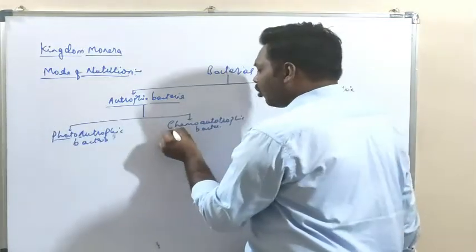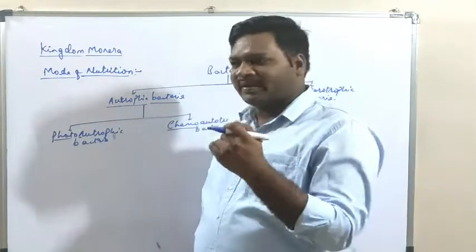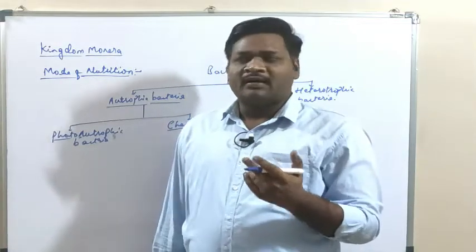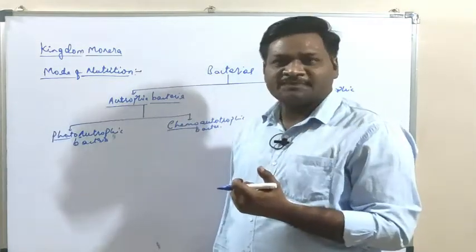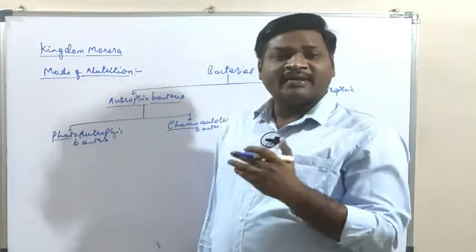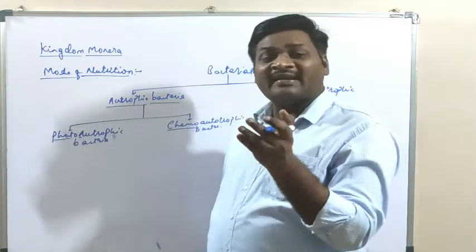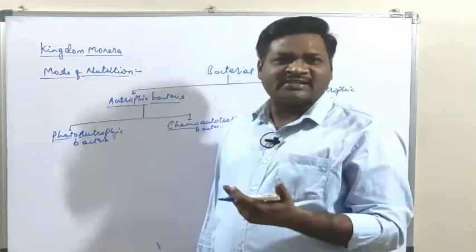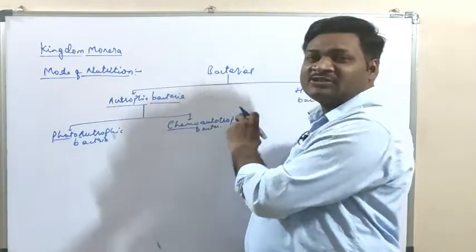And chemoautotropic in the sense, these are also the autotrophic bacteria, but they use certain chemicals such as ammonia. Okay, in case of nitrifying organisms, that is nitrogen fixing organisms, they synthesize the energy by conversion of this ammonia into nitrite and nitrite to nitrate. Okay, so that is used in the nitrogen fixation, right? So such bacteria obtain their energy by such conversions.